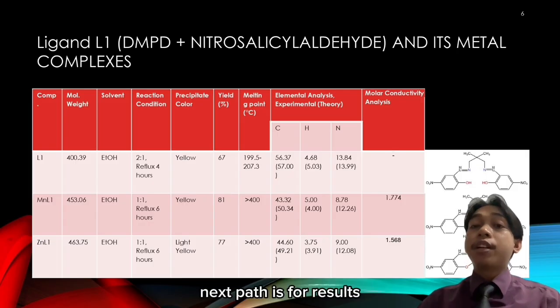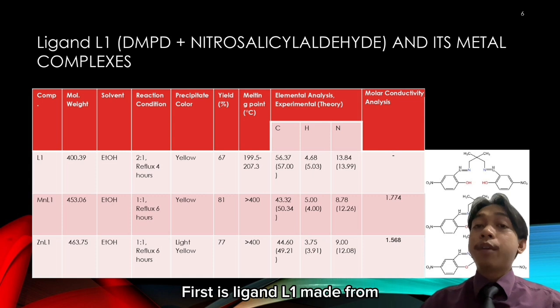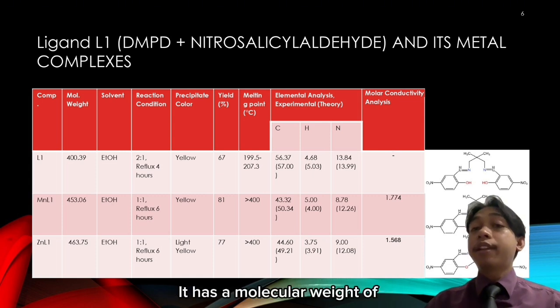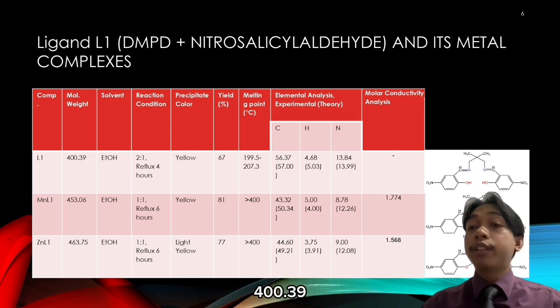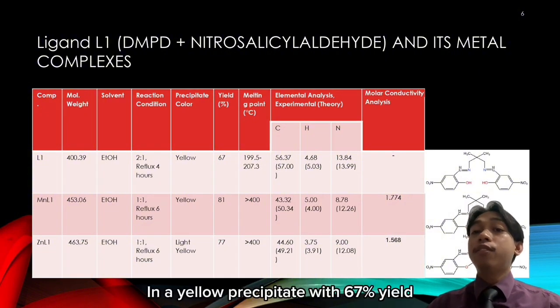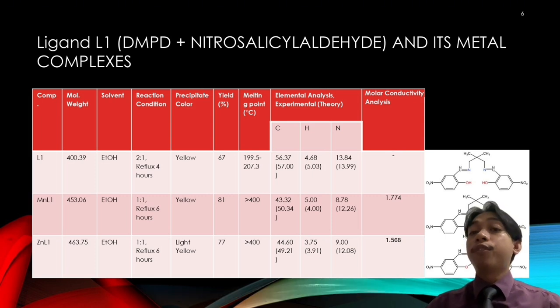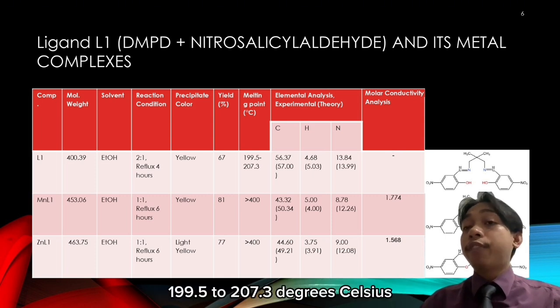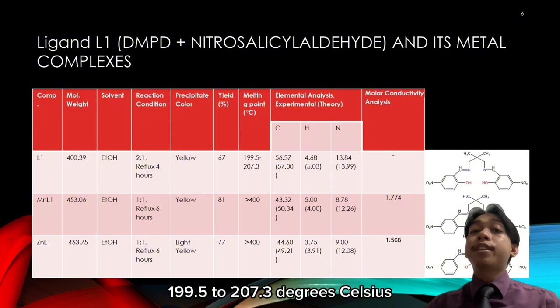Next part is for results. First is ligand L1 made from the DMPD and nitrosalicylaldehyde. It has a molecular weight of 429. Using ethanol as solvent, it was refluxed in a 2:1 ratio for 4 hours, resulting in a yellow precipitate with a 67% yield and a melting point of 199.5 to 207.3 degrees Celsius.